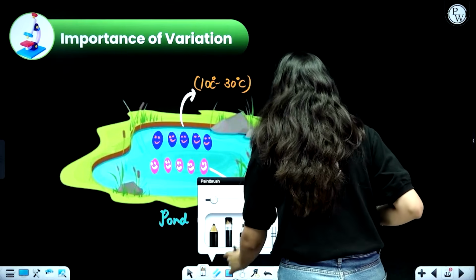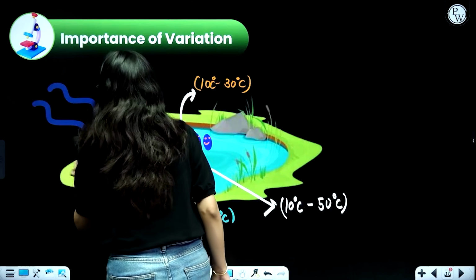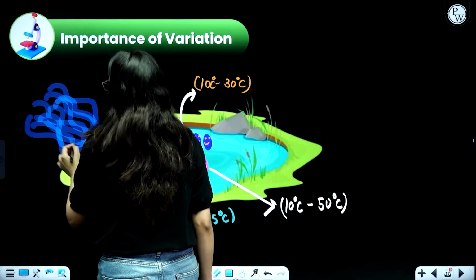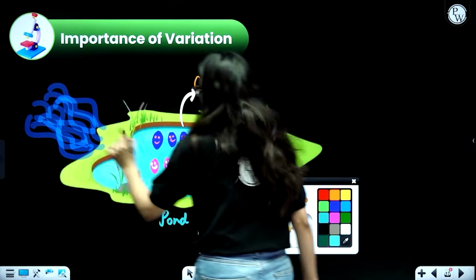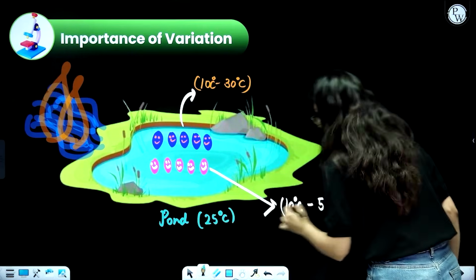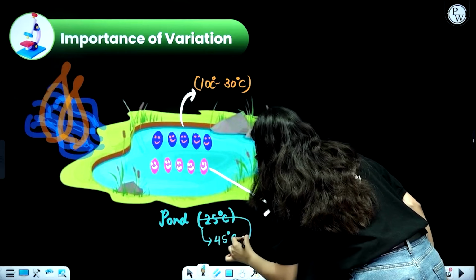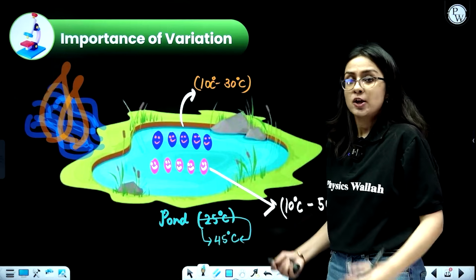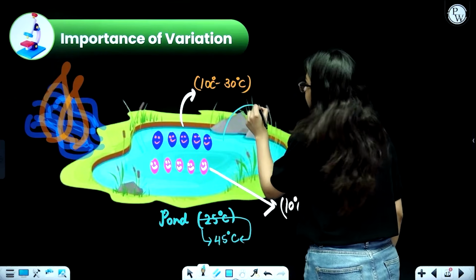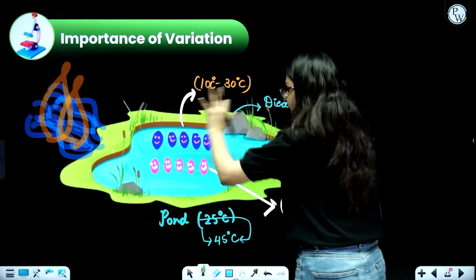But one fine day, a nearby industry deposits very warm water in this pond. They release a lot of very warm water in this pond, because of which the temperature of the pond rose from 25 degrees Celsius to 45 degrees Celsius. So all these bacteria who were able to survive only till 30 degrees Celsius, beta, they died. They died because as the temperature went up, they were not able to survive.